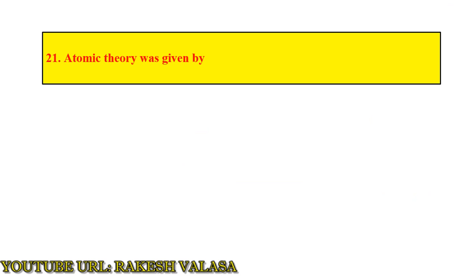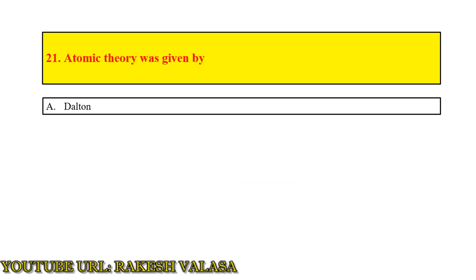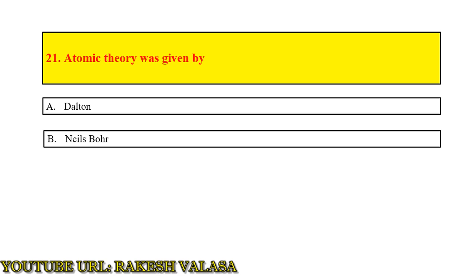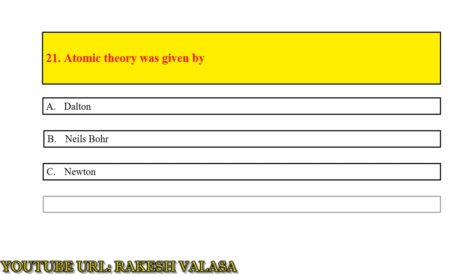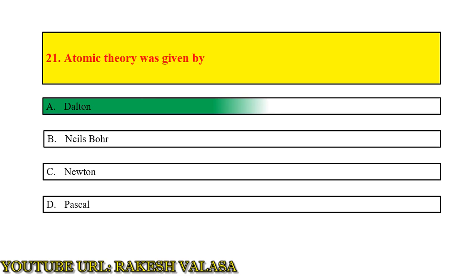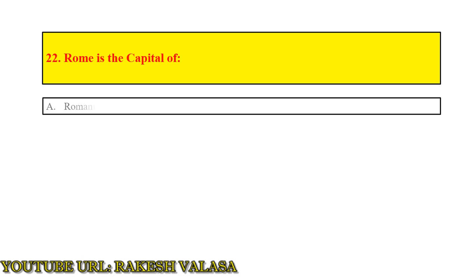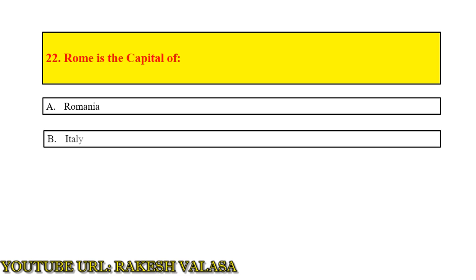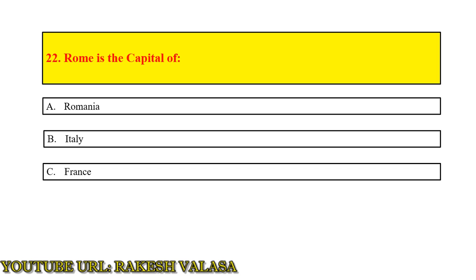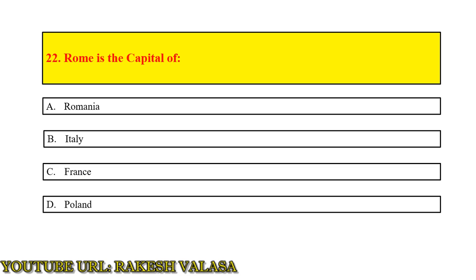Question number 21. Atomic theory was given by option A Dalton, option B Niels Bohr, option C Newton, option D Pascal. The answer is Dalton. Question number 22. Rome is the capital of option A Romania, option B Italy, option C France, option D Poland. The answer is option B Italy.